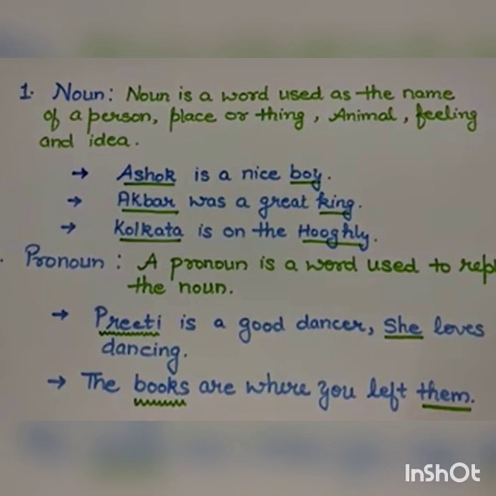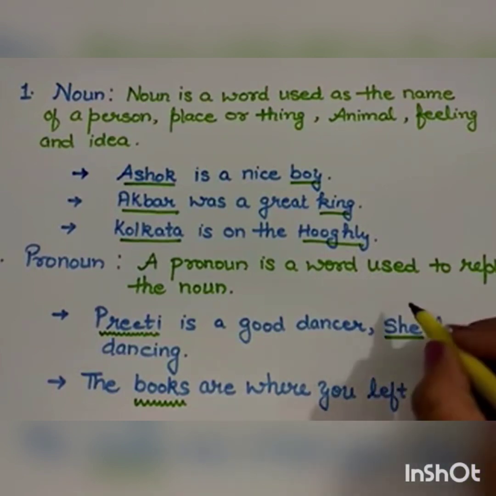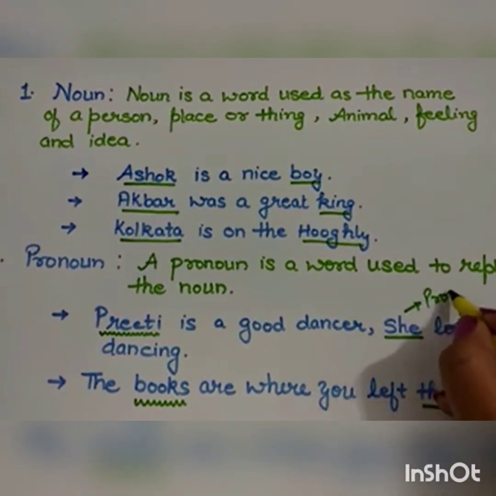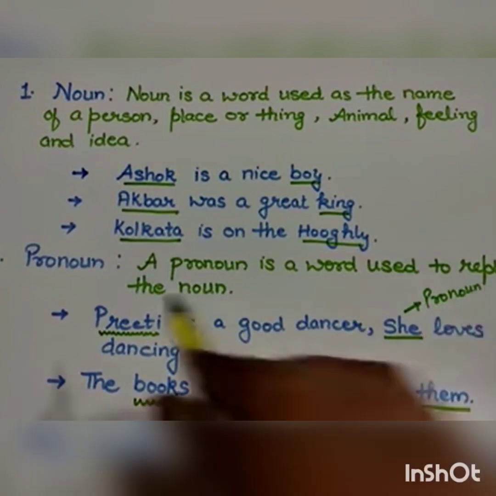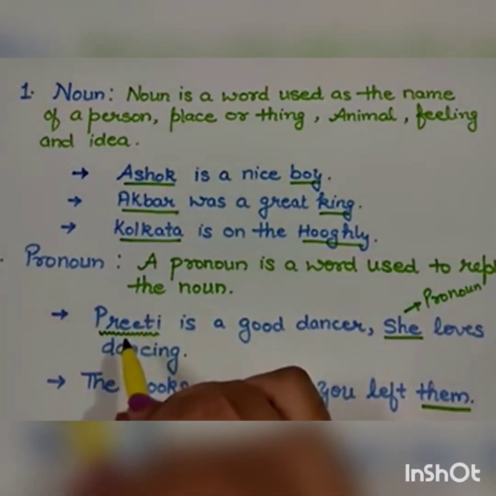Next part of speech is a pronoun. Pronoun is a word used to replace the noun. Because we cannot use the name every time in the sentence or a paragraph, we use pronouns. You can see here, Preeti is a good dancer. She loves dancing. Here I have used she as a pronoun in place of Preeti, because Preeti is a name and it is a noun.